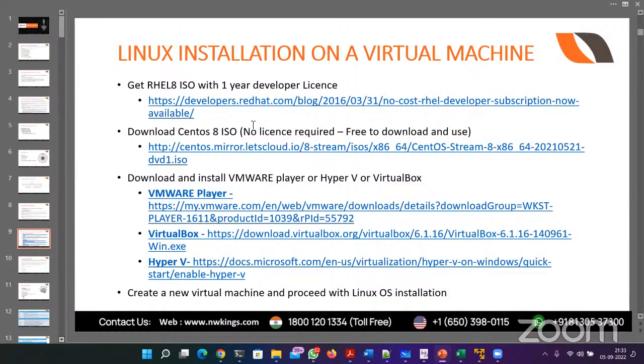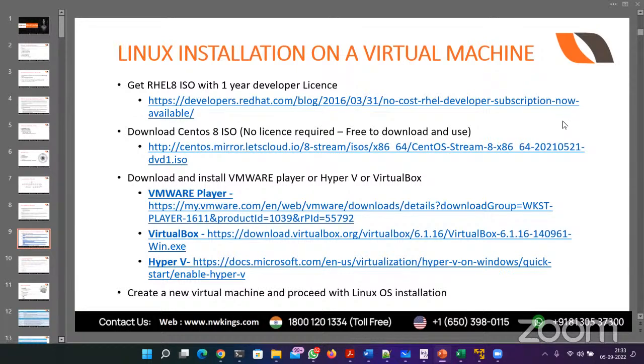So if you pay the subscription fee, you get the updates, or you can get a developer license. As a fresher to Linux, you can have a developer license for free for 1 year, and then you can play with the Linux operating system. And obviously, we are going to go through the entire fundamentals, so it will be really handy.